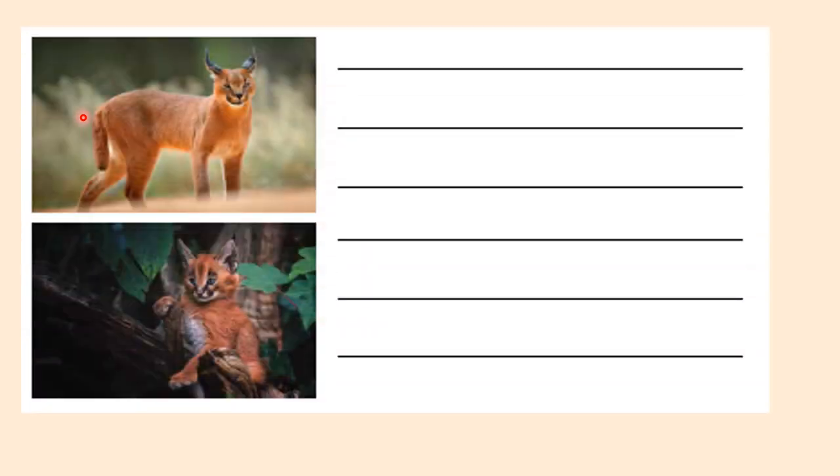Let's see these animals. The first one here has tall ears, so I think these ears help this animal escape from danger. This animal can hear well, so it can escape from danger quickly.